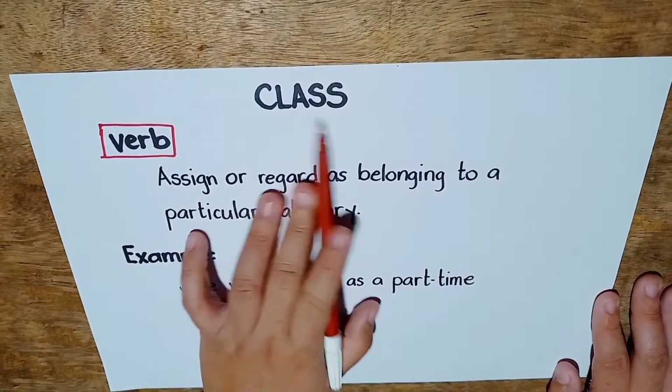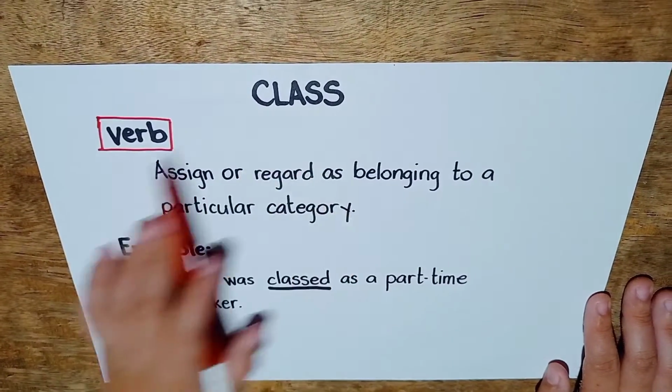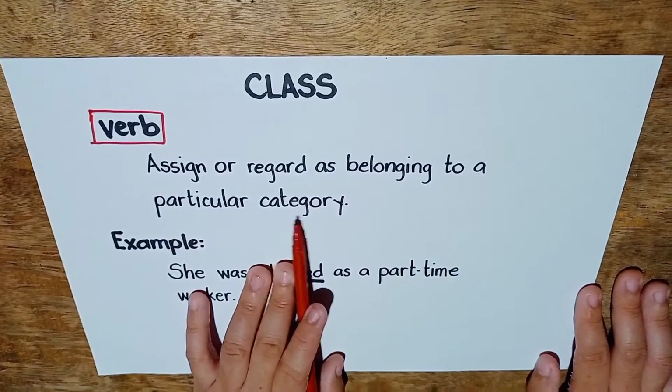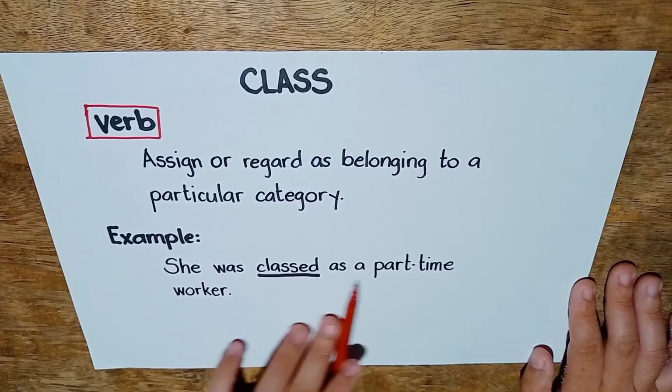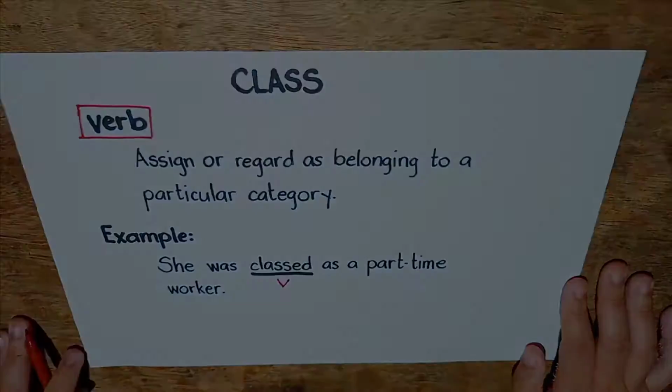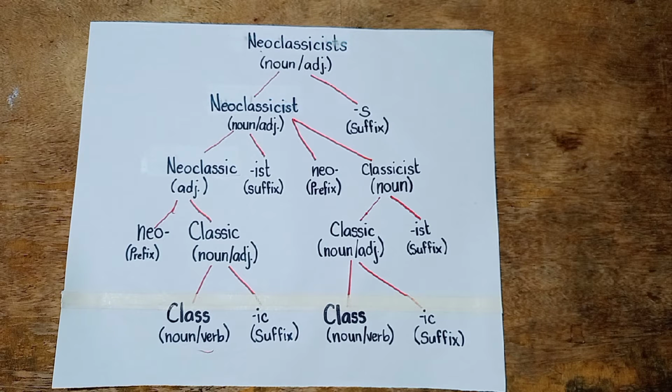Now let us use the word class as a verb. It means assign or regard as belonging to a particular category. Example: she was classed as a part-time worker. Classed here stands as a verb. So with the help of the tree diagram, we now recognize the morphological structure of the word neoclassicists.